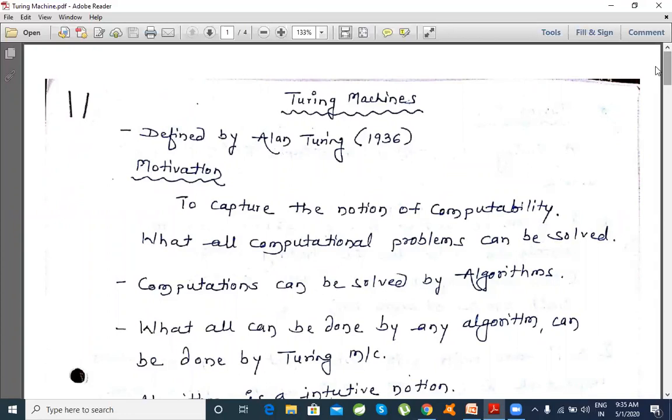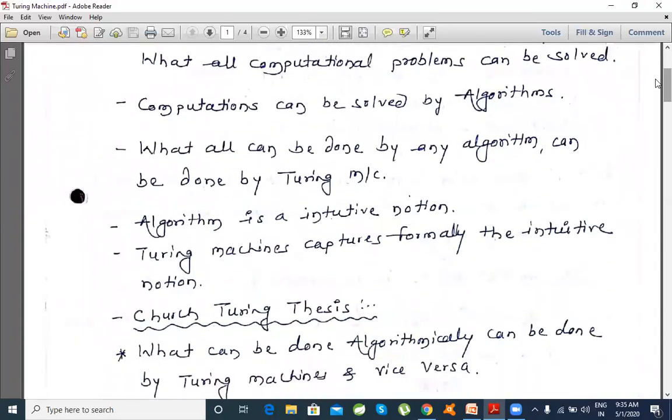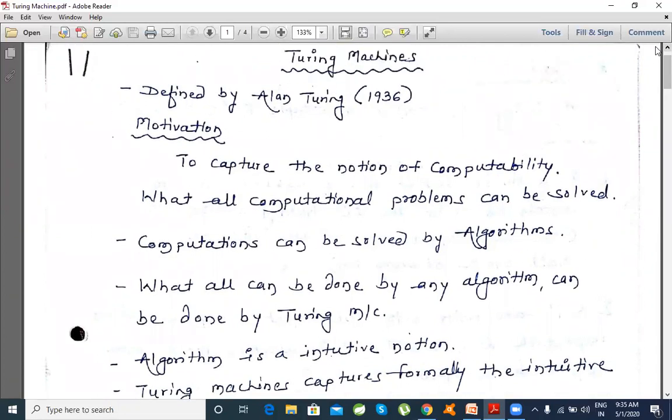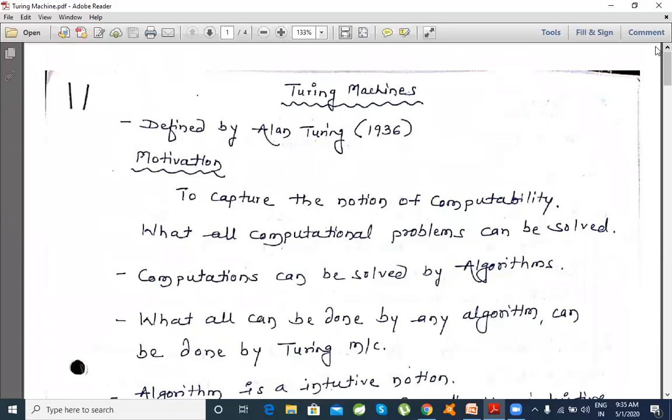So the concept is about whatever problem statements can be solved by a supercomputer right now. This simple Turing machine is eligible to solve all those. Such a powerful machine, with that kind of intuitive notions, Alan Turing introduced in his paper in 1936. And this is a powerful machine. Whatever he has designed, we cannot even use with simple notational systems.